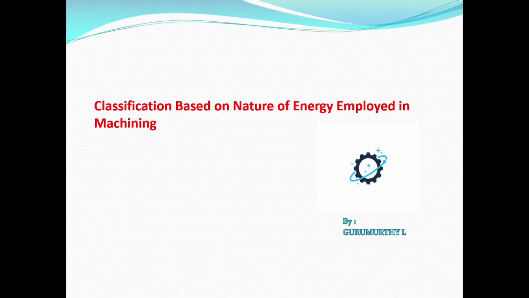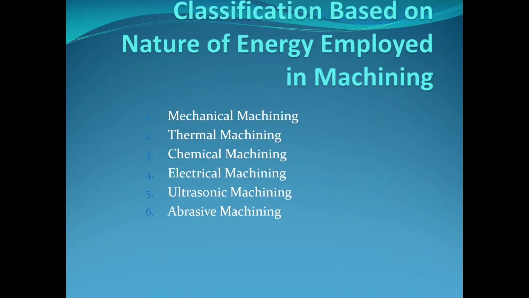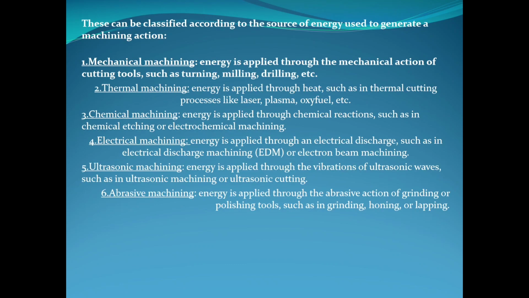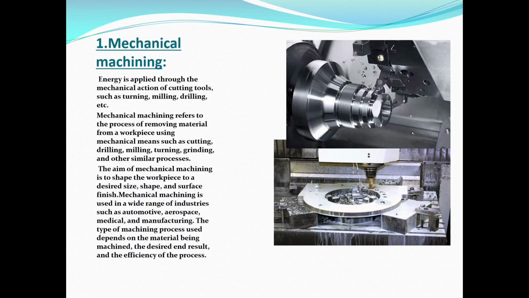Today I am going to explain classification of machining based on nature of energy. Based on nature of energy, machining is classified as mechanical machining, thermal machining, chemical machining, electrical machining, ultrasonic machining, and the last one is abrasive machining. Let's see one by one. The very first one is mechanical machining.